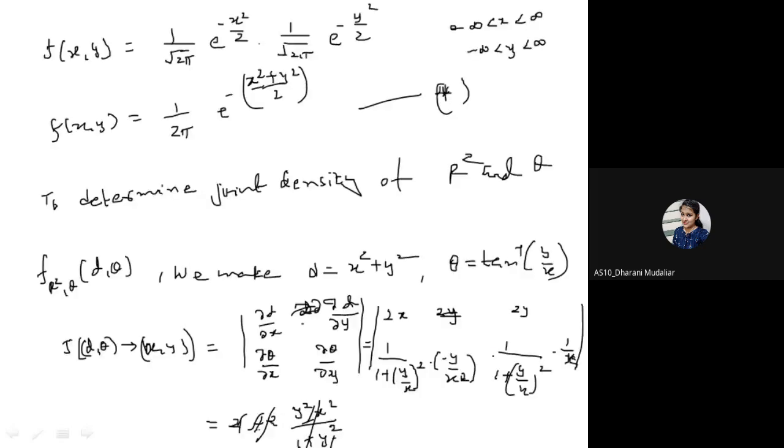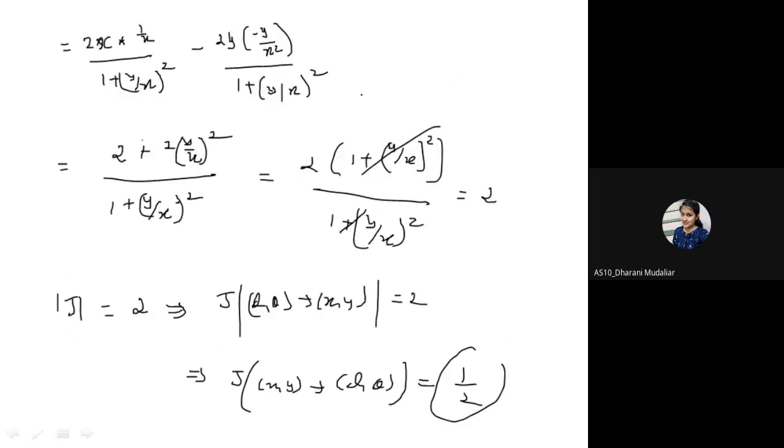So what is our density? We just substitute here x square plus y square is equal to d. So it is 1 upon 2 pi e raised to minus d by 2 into 1 upon Jacobian. And 1 upon Jacobian is nothing but 1 by 2.